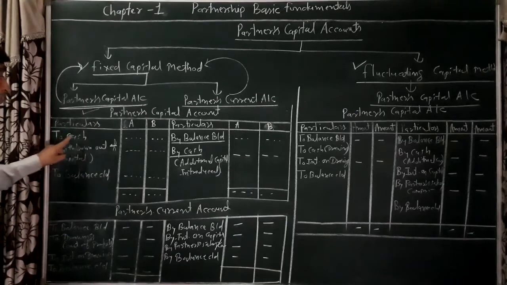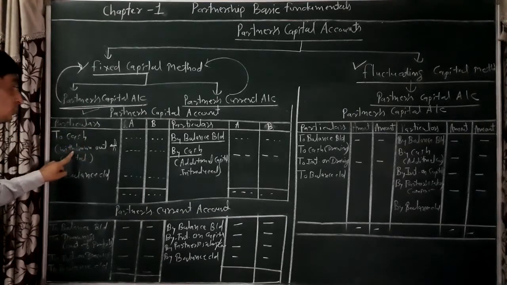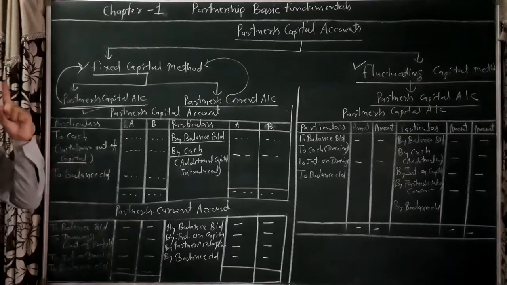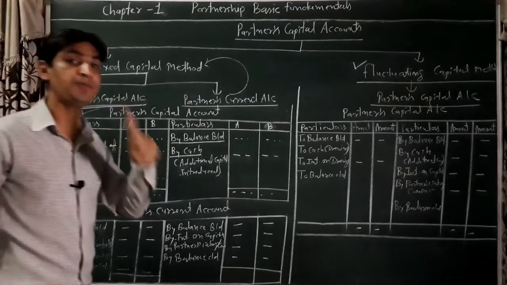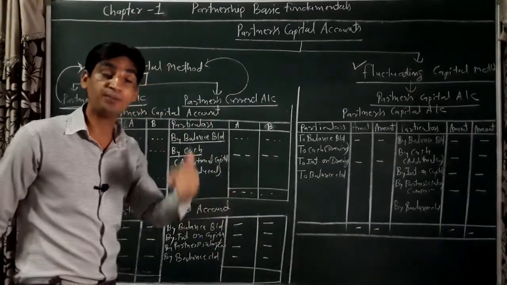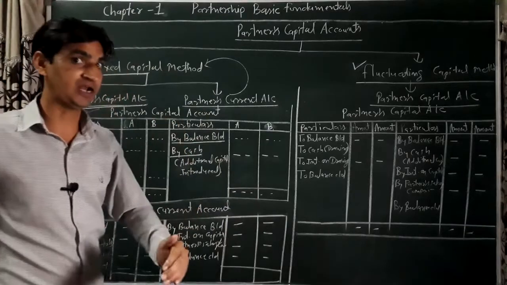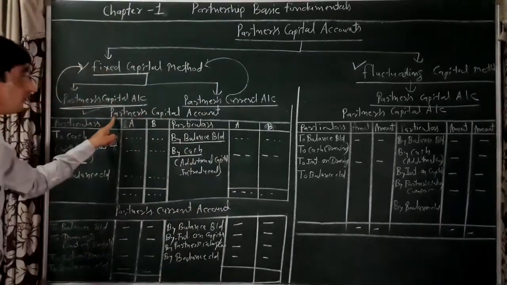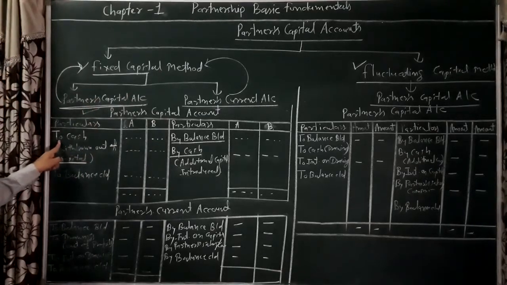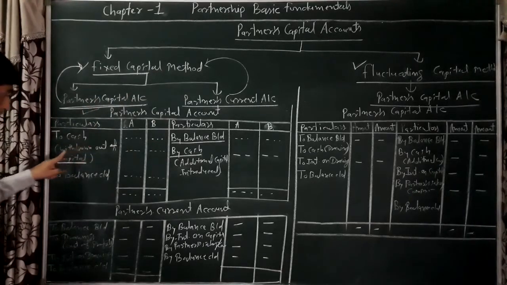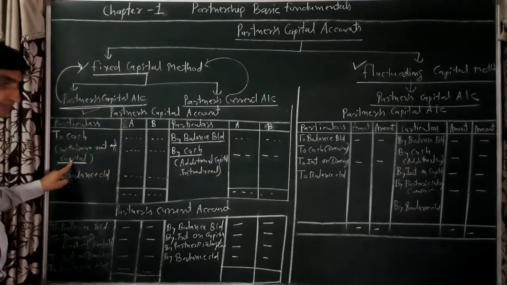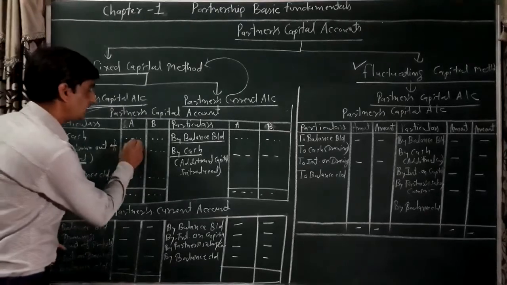On the debit side of this account, only one transaction will be recorded: withdrawn out of capital. Point to be noted here, if any partner withdraws any amount from the firm out of capital, it will be recorded on the debit side of the partners' capital account under the fixed capital method. Is it clear? It will be recorded here.